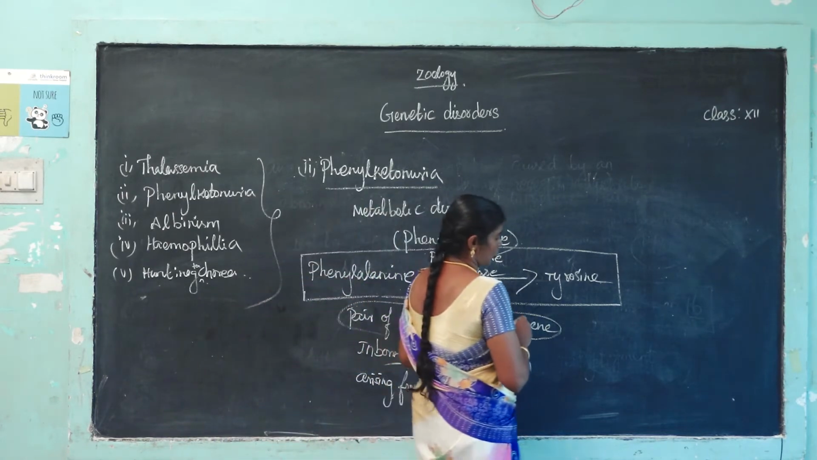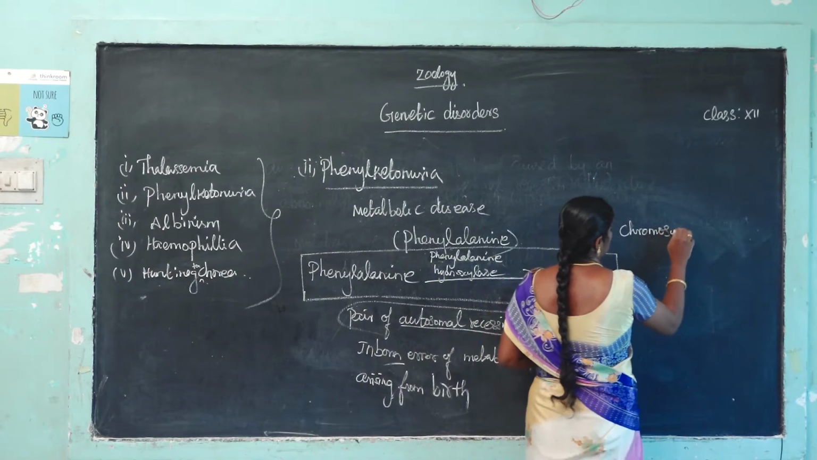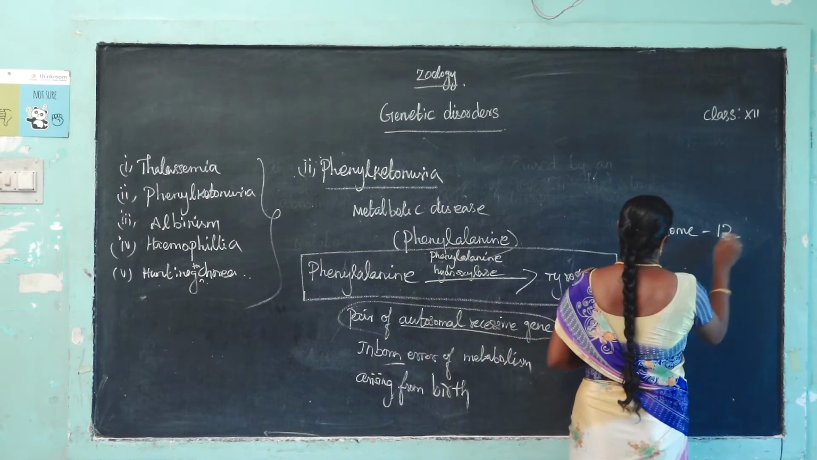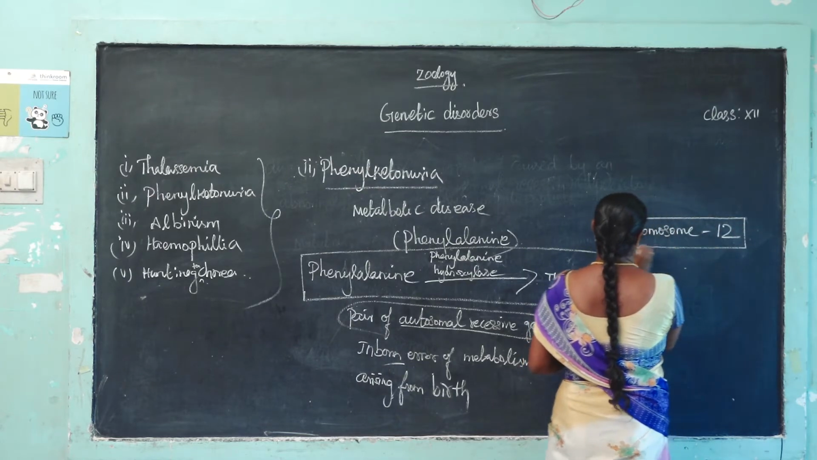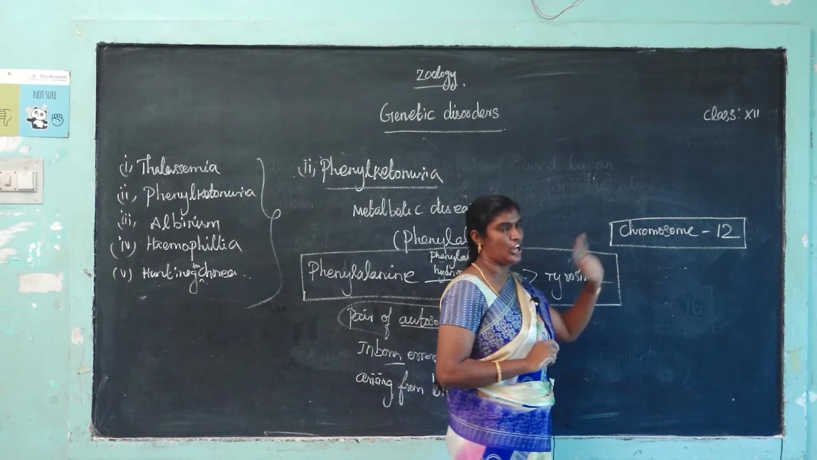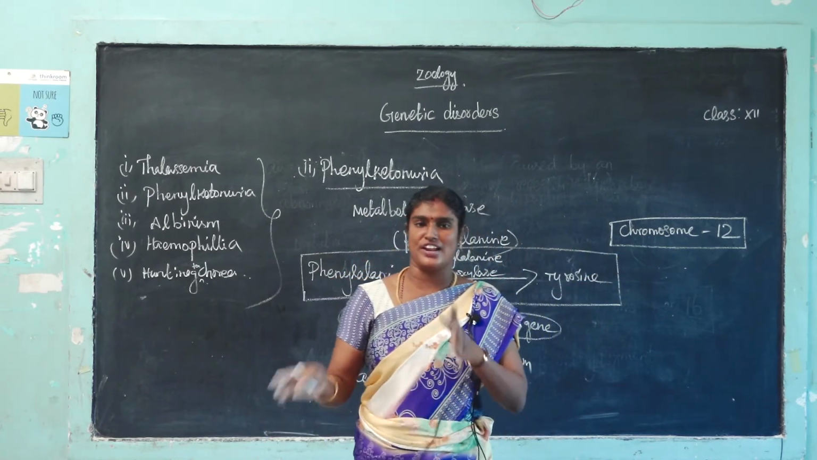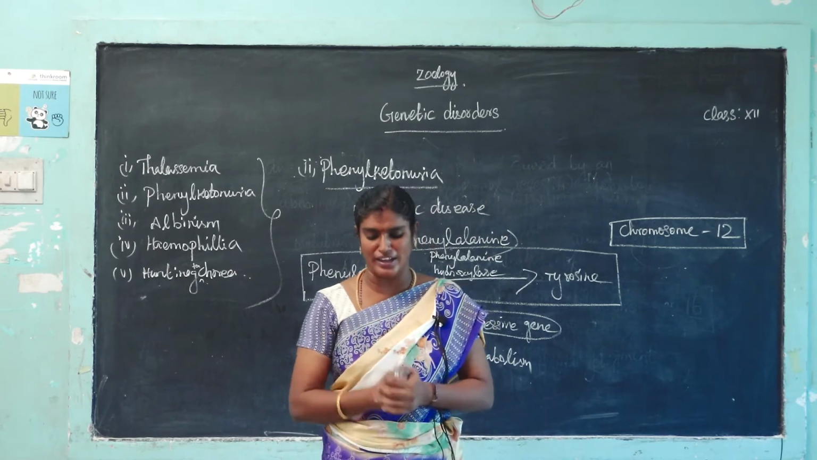Okay, the gene is located on chromosome 12. It is a hereditary disease. What is the meaning of hereditary? A disease transferred from parents to offspring is called a hereditary disease.